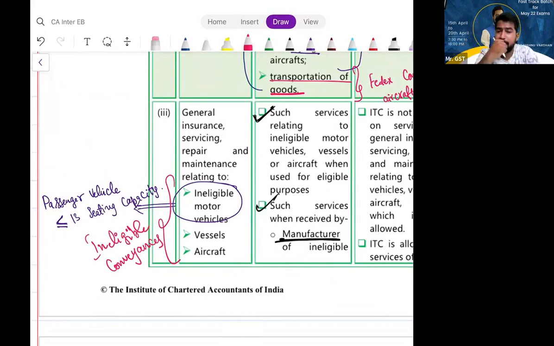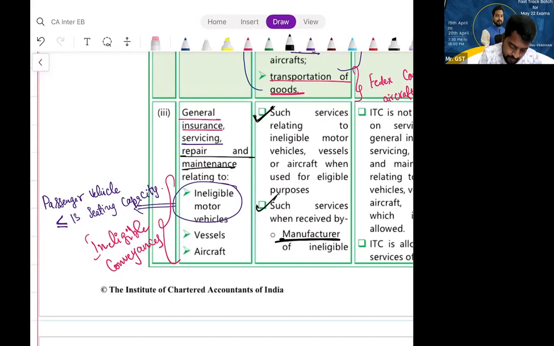Number one, motor vehicles carrying passengers, less than or equal to 13 seating capacity. Number two, vessels. Number three, aircraft. If you purchase them, you cannot take ITC. And on whatever ineligible conveyance is there, if you take general insurance, servicing, or repair and maintenance, you cannot take ITC.